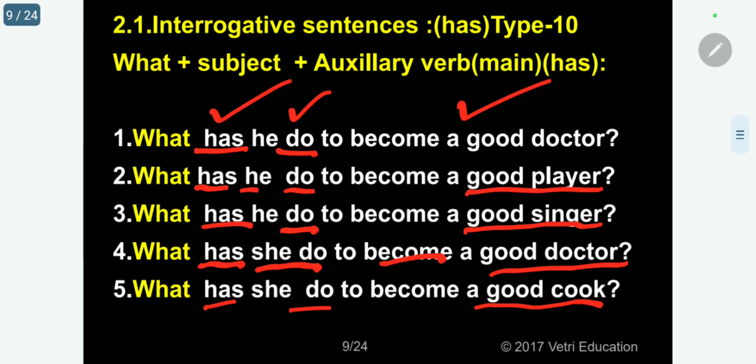So please follow. This is the way: always the auxiliary verb is followed by the main verb. When the auxiliary verb comes, automatically the main verb will come. Listen to me, what has he? Already has has come. That's why we should not write he does. What does he do? Again, you should not repeat does. Please follow, already has has come. This is the point you must know.